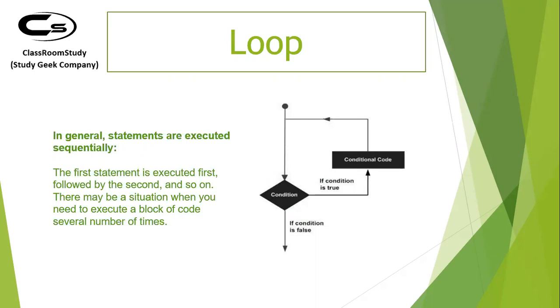So what is a loop? A loop, as the name suggests, is a process of performing a task. I'm not saying the same task, because the parameters of the task might change. So I'm saying a type of same task, performed over and over again until your conditions are satisfied. This is what a loop is.